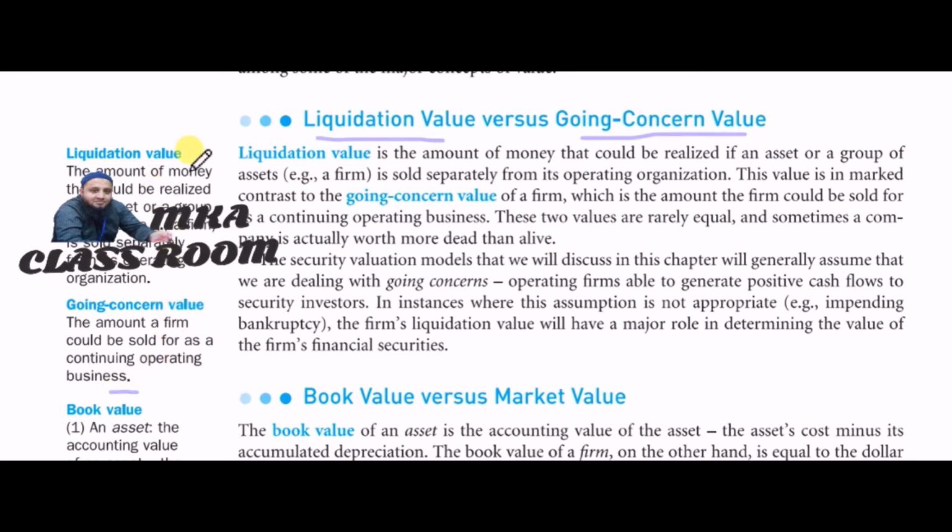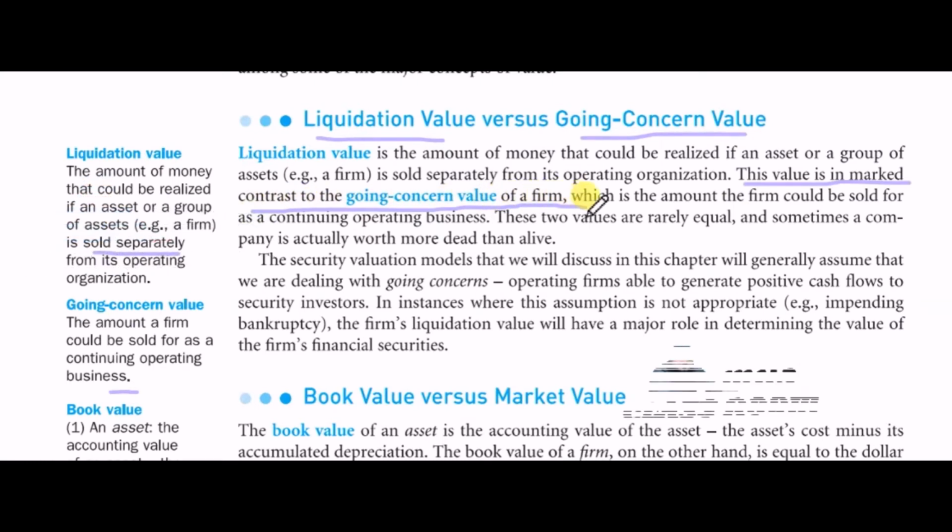And another point about liquidation value: it is the amount of money that could be released if an asset or a group of assets is sold separately from its operating organization. This value is in contrast to the going concern value of a firm, which is the amount that the firm could be sold for as a continuing operating business.